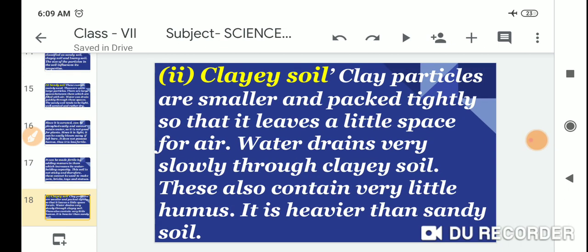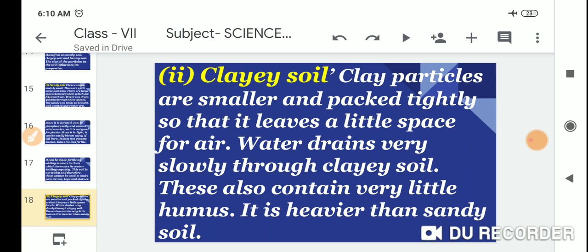Second one, clay soil. Clay particles are smaller and packed tightly, so they leave little space for air. Water drains very slowly through the clay soil. These soils also contain very little humus.